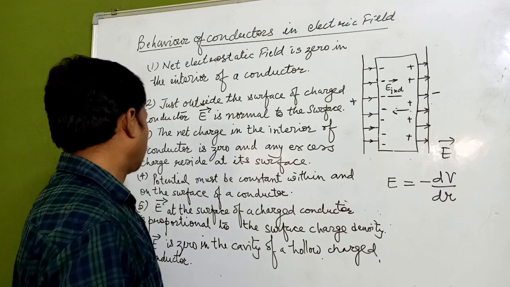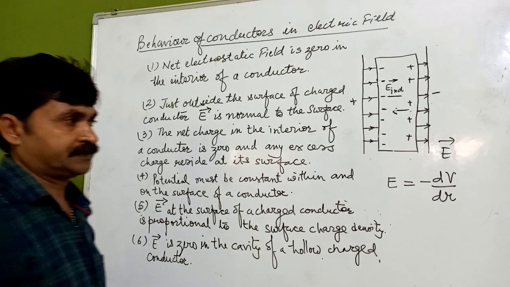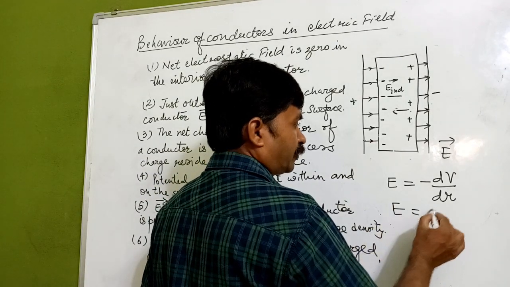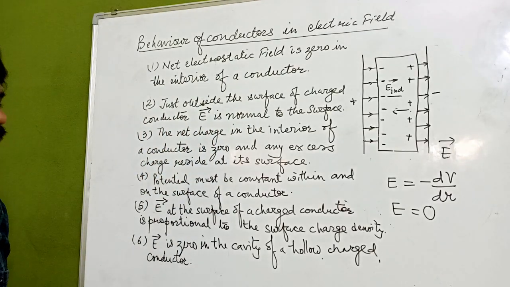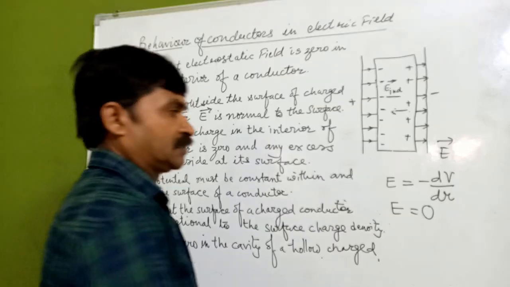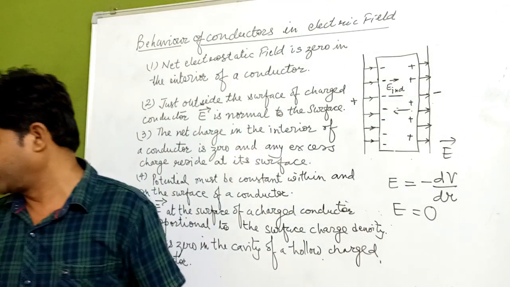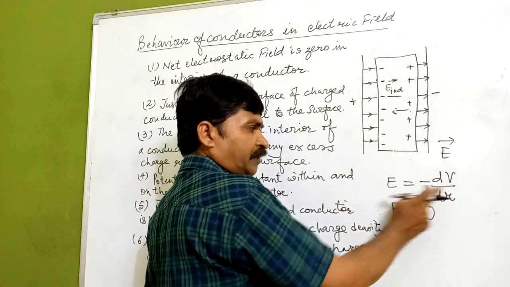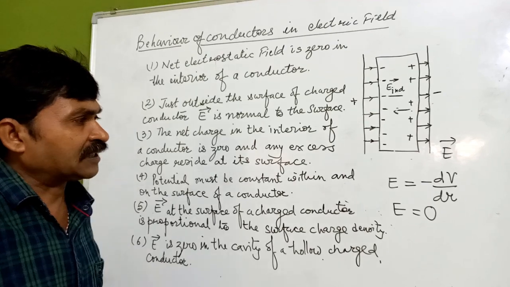Now we know that electric field is equal to minus dV upon dr. If we assume a conductor, in and outside it there will be a potential gradient, and that potential gradient is equal to the electric field.